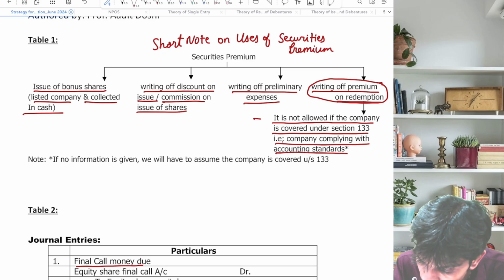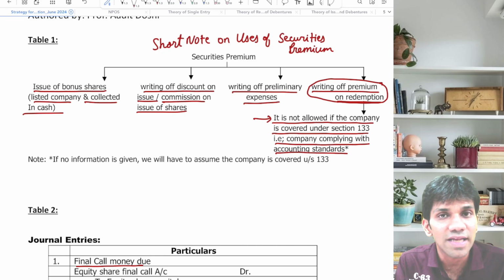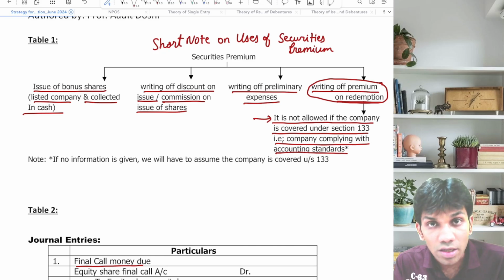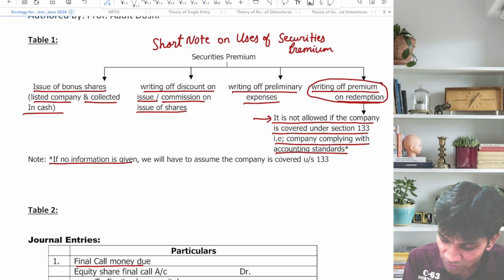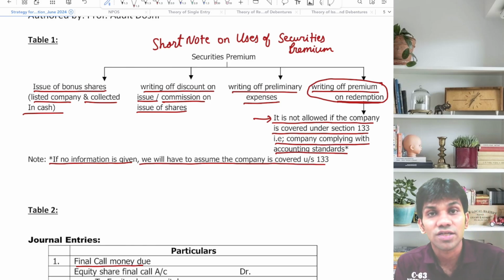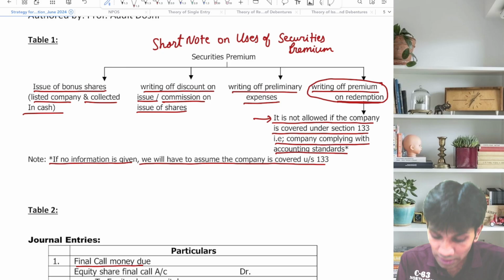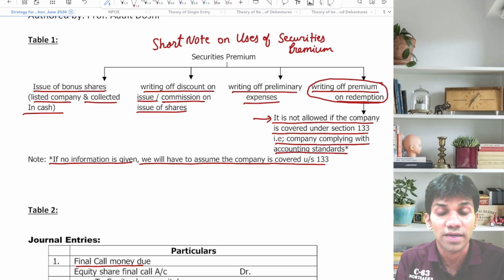When is it not allowed? If the company is covered under section 133. और 133 क्या बोलता है? Section 133: the companies which are following accounting standards. Note, if no information is given, we will have to assume that the company is covered under section 133. In short, securities premium use नहीं कर सकते to redeem preference shares.